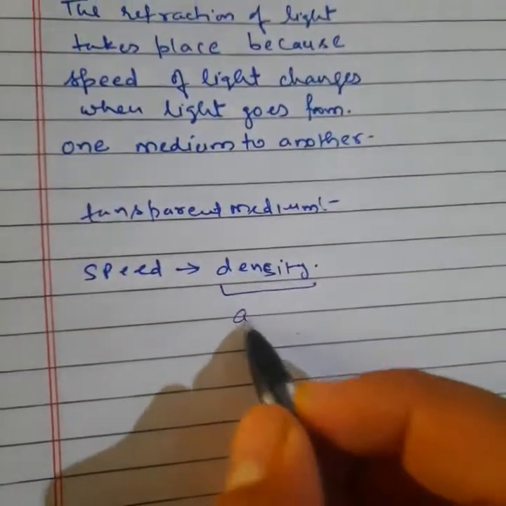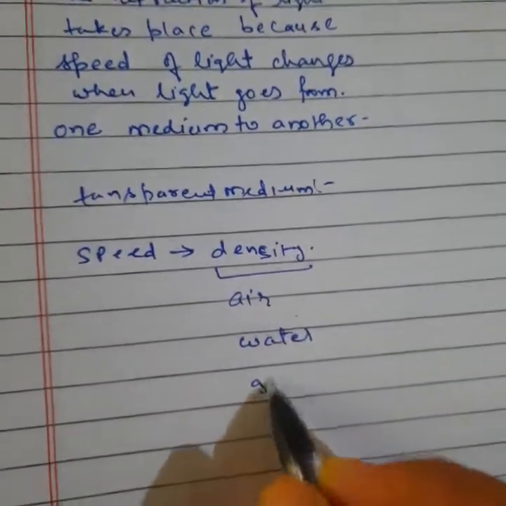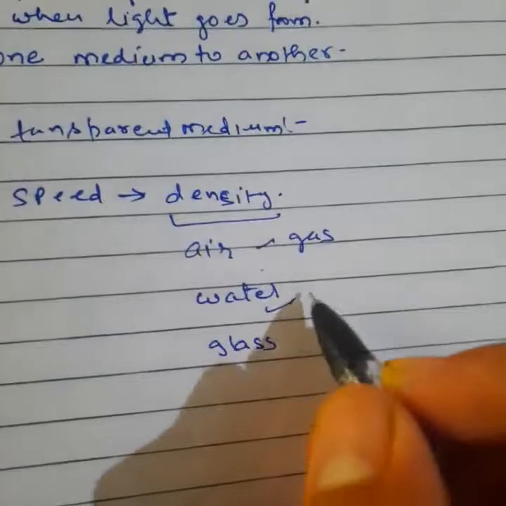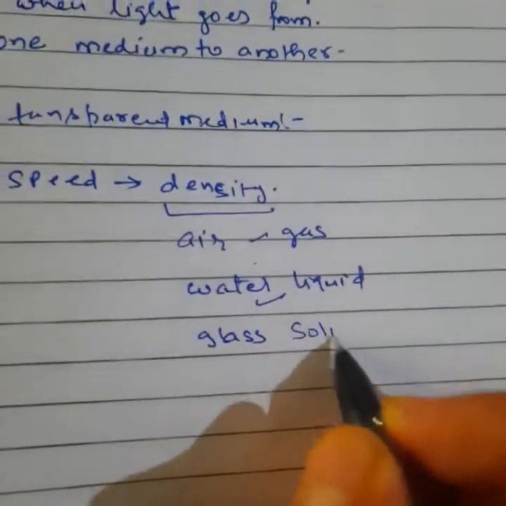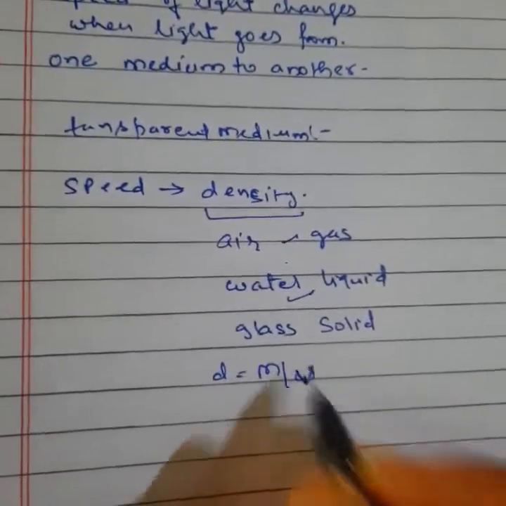You can say simply air, and second is water, third is glass. So this is gas, this is liquid, and this we can say solid. So you know density is equal to what? Mass by volume. Say yes or no.